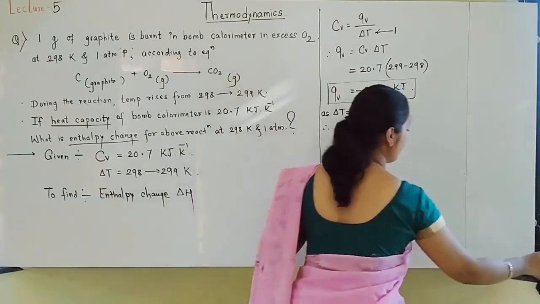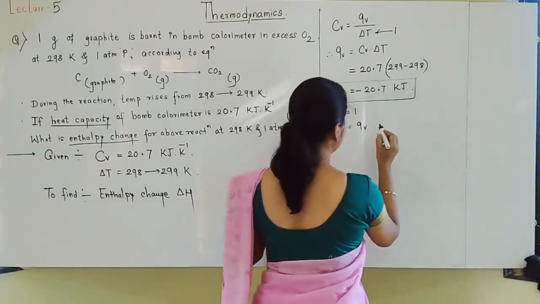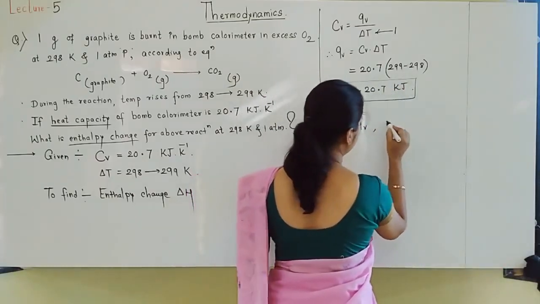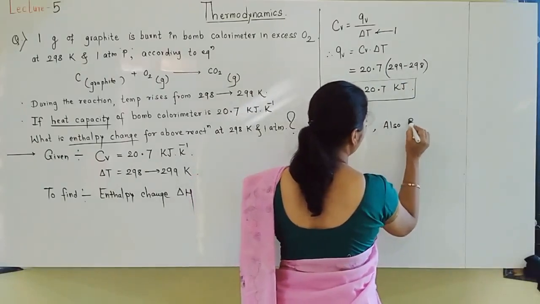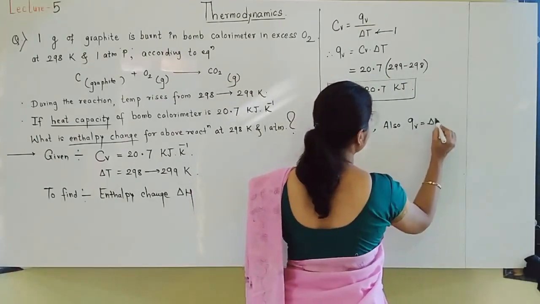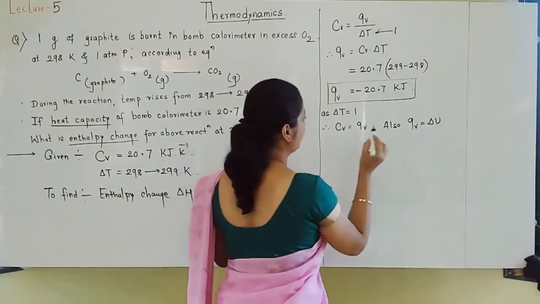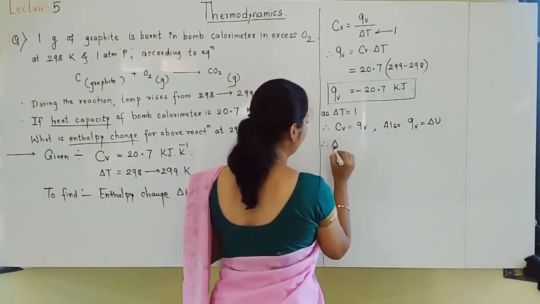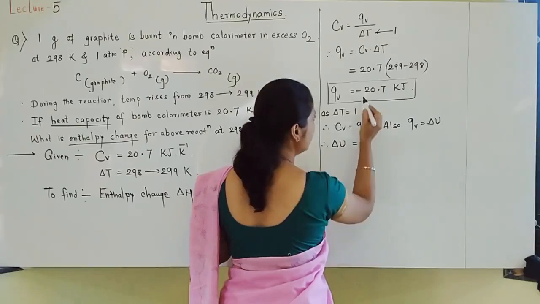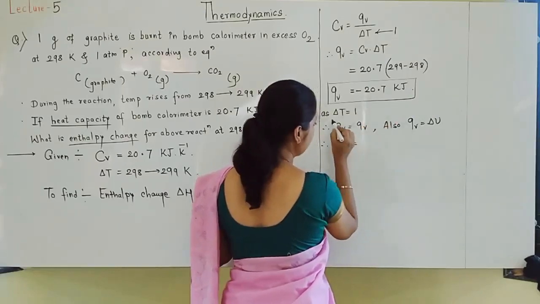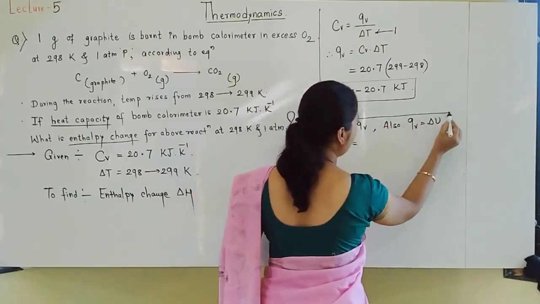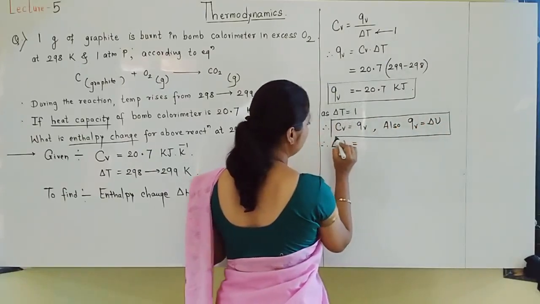Also we know that QV is always equal to delta U, the change in internal energy. Both are the same: CV is equal to QV and QV is equal to delta U.